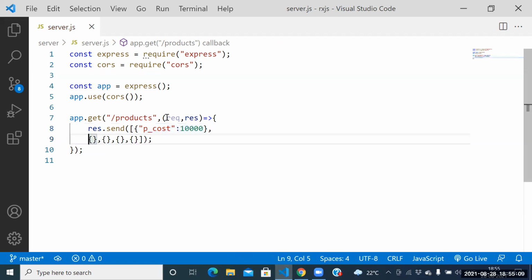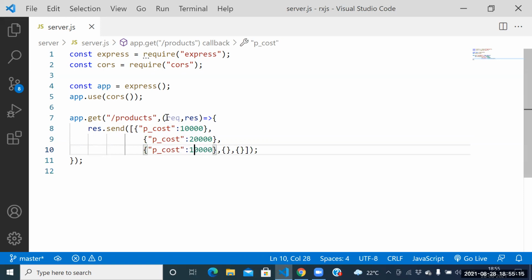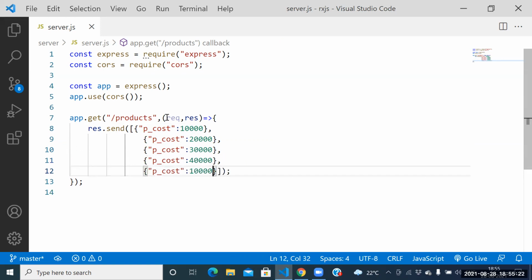Next one, product cost equal to 20,000. Next one, product cost equal to 30,000. Next one is the product cost equal to, we need to place the 40,000. Next one is the product cost equal to 50,000.